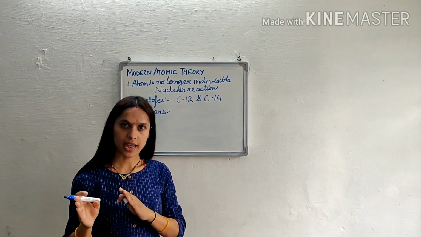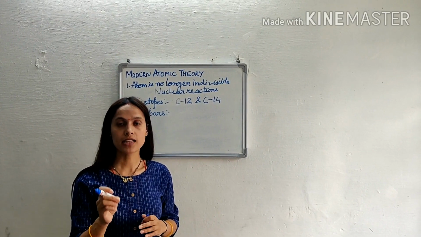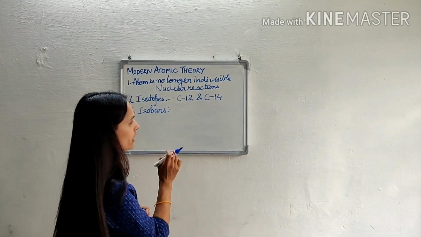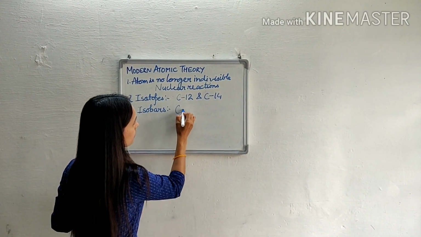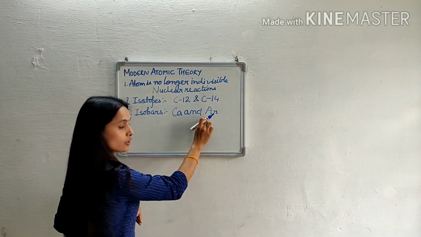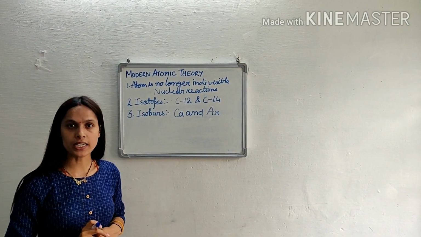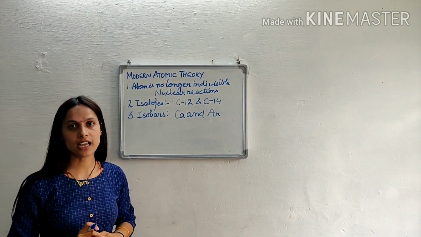Means they are atoms of different elements, they have all different properties but their masses are the same. For example, calcium and argon. For argon the atomic number is 18, for calcium the atomic number is 20, but the mass number for argon and calcium is 40.